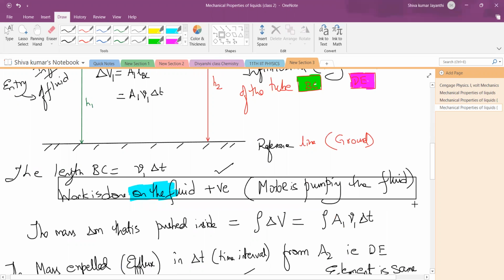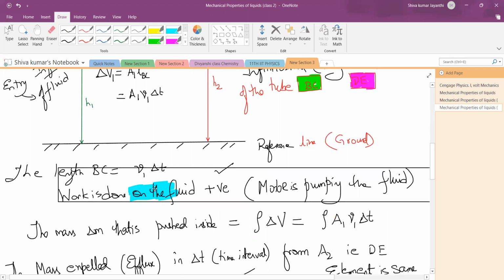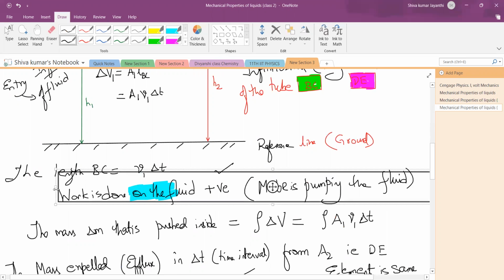Understood? The motor is pumping that much fluid inside it. Did you understand this? This is the convention in physics. But in chemistry, in thermodynamics, you will see that work done on the system is negative for them. But for us, it is positive.